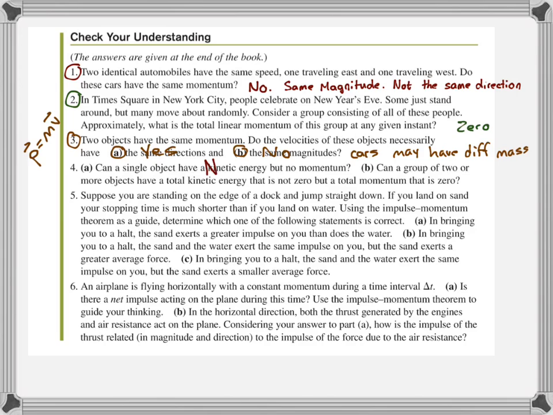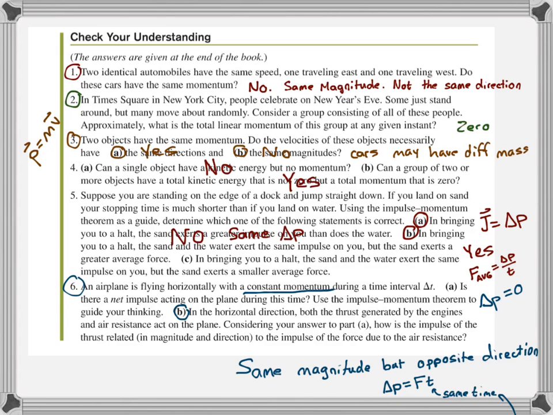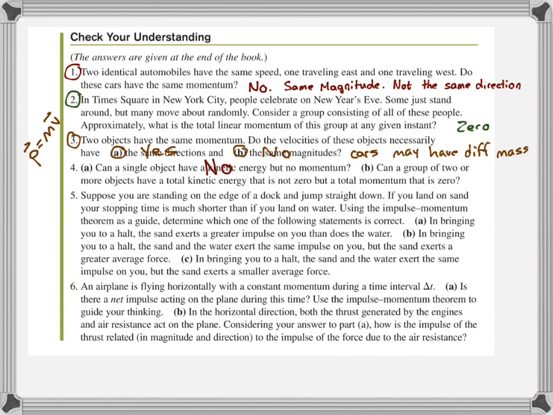Alright, for number four, can a single object have a kinetic energy but no momentum? Now, if an object has kinetic energy, that means it's moving. That means its momentum cannot be 0, unless it has no mass, but then it wouldn't have kinetic energy. So the answer is, I gave away all the answers for a brief moment, but the answer is no.